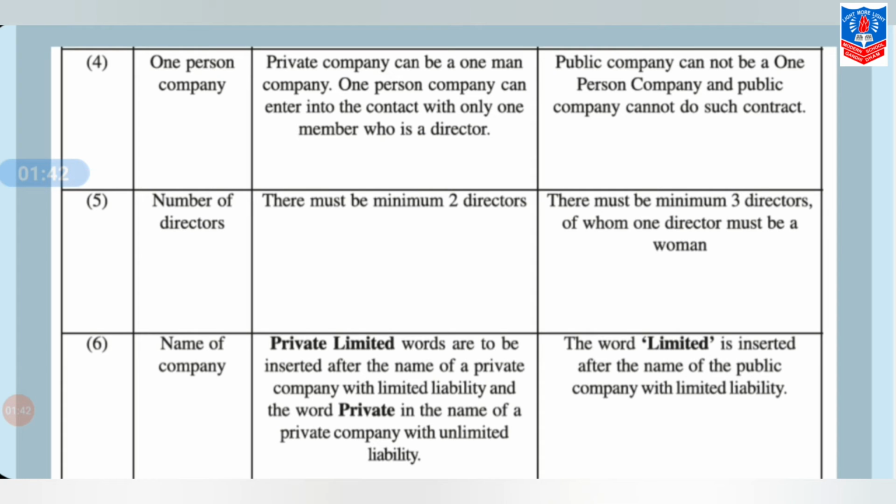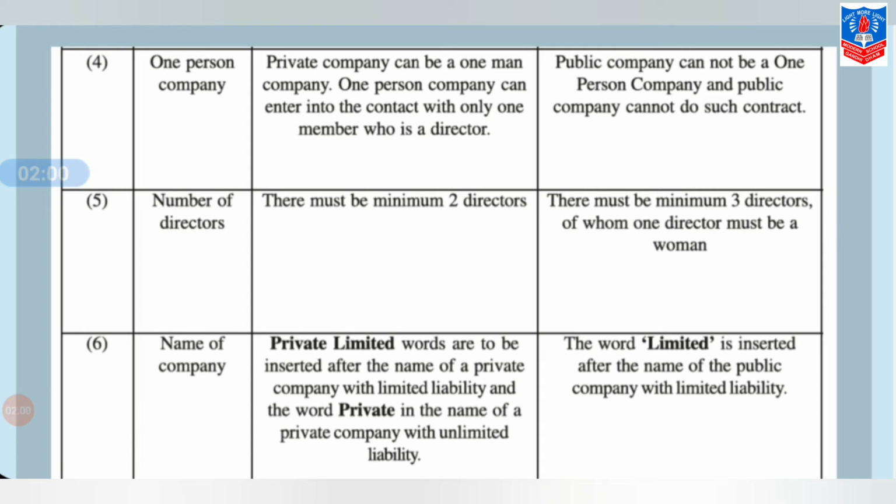Fifth point of difference, that is number of directors. There must be minimum 2 directors in a private company, while in public company, minimum 3 directors. From that, 1 director must be a woman.